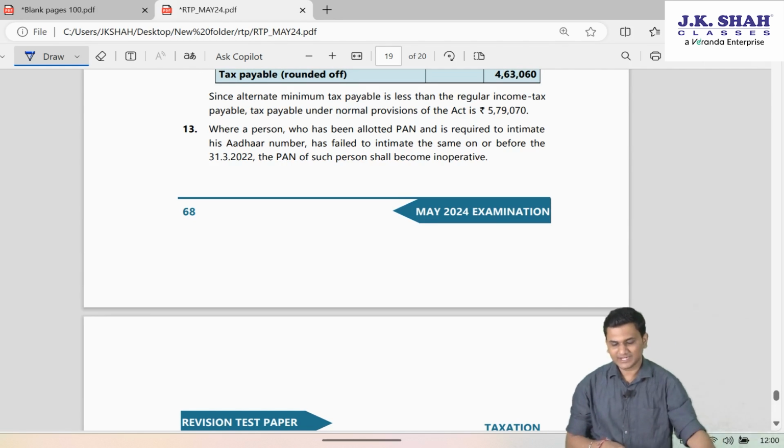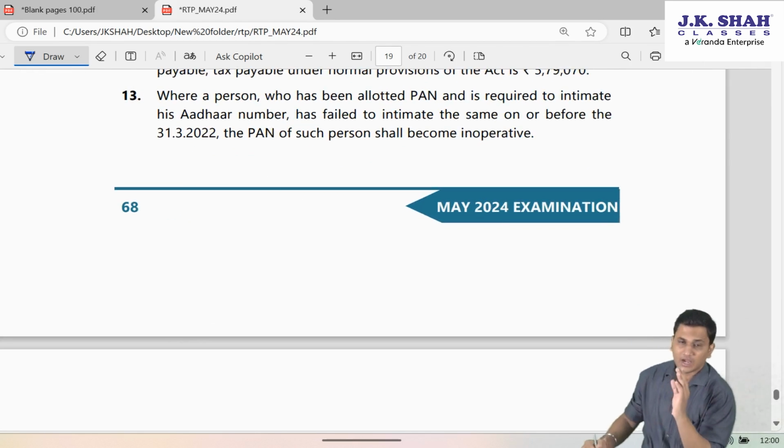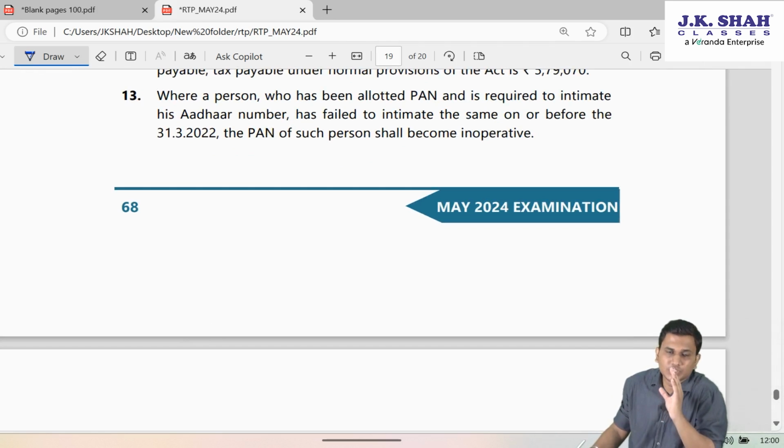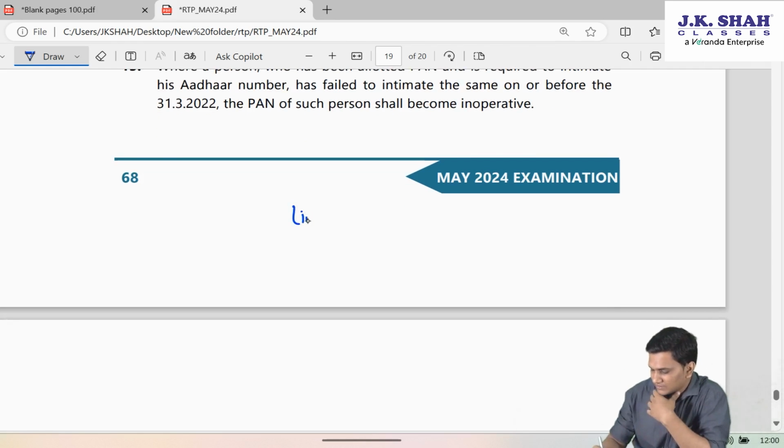You must be remembering that every person who was having Aadhaar number which got issued after they were having PAN. See, if you have applied your PAN after getting Aadhaar, then your PAN which got issued by Income Tax Department is by default linked with Aadhaar and then got issued. But all those people who were already having PAN cards and then they had later applied for Aadhaar, they were supposed to link their PAN with Aadhaar.